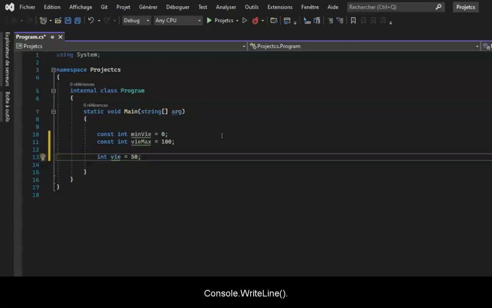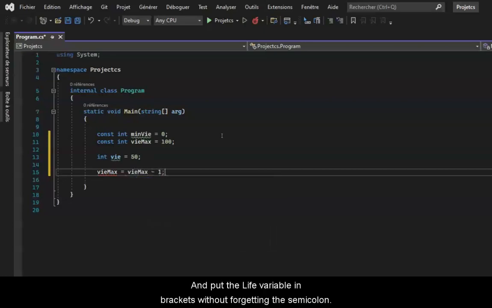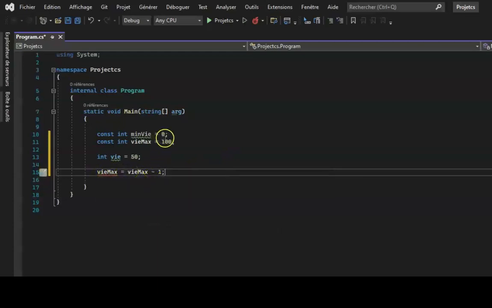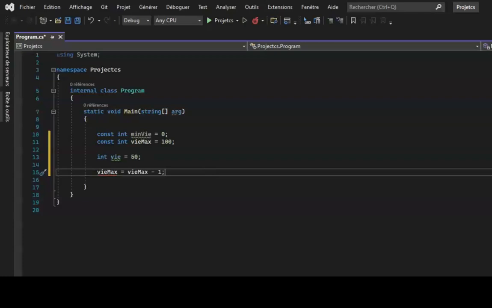I will type Console.WriteLine and put the life variable in brackets without forgetting the semicolon. Then below I will type life is equal to life minus 10 for example.